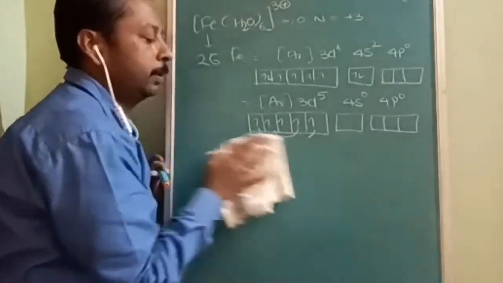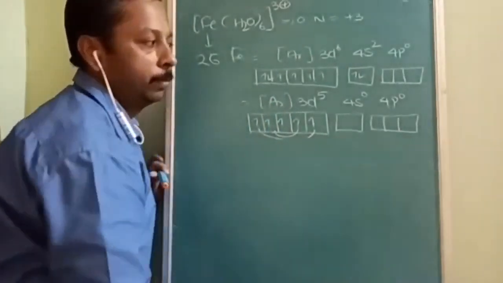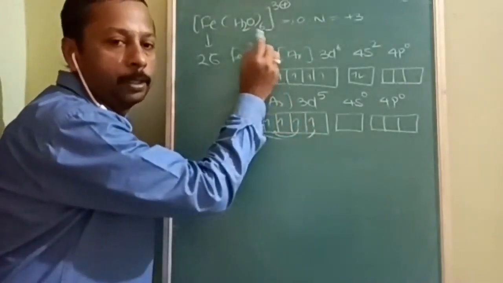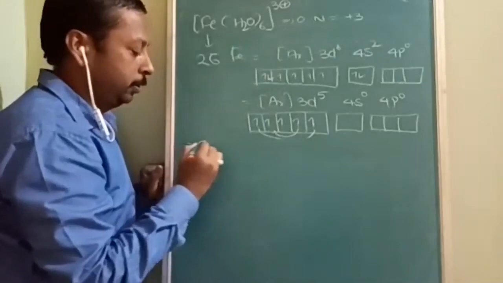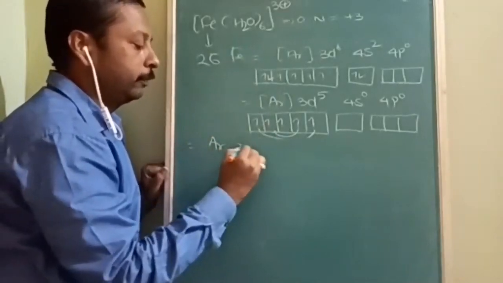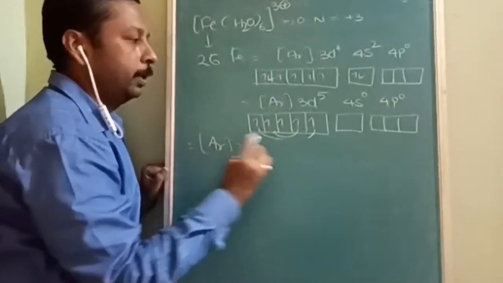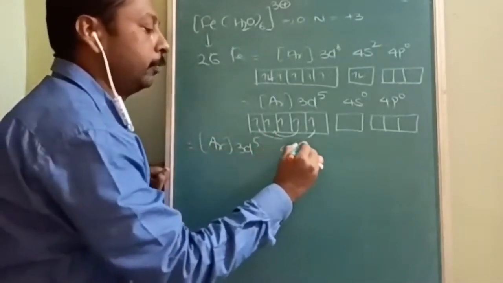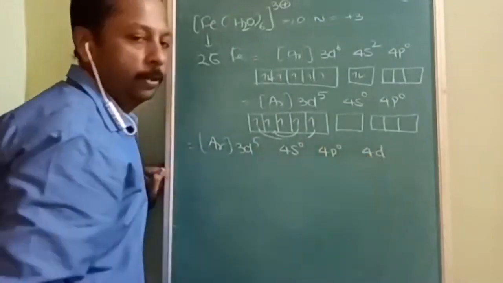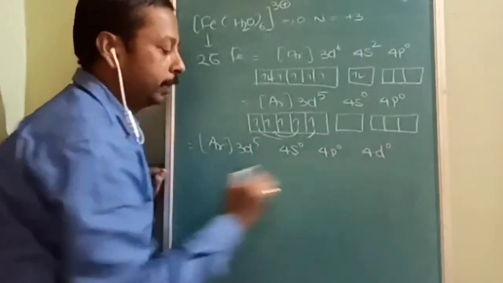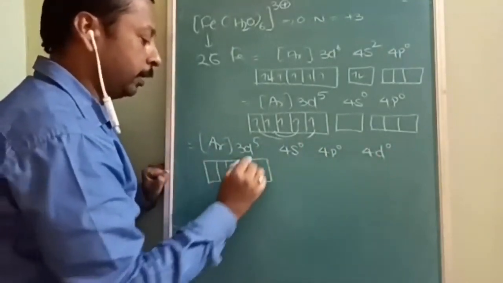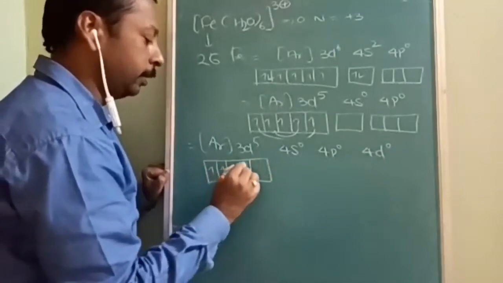What will not take place? Pairing will not take place. But we require 6 empty orbitals. For that, I will write it here again: Ar 3d5, 4s0 as it is, 4p0 as it is, then we will use 4d orbital, because we are not getting any type of help from the 3d.